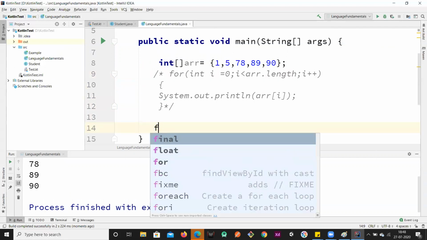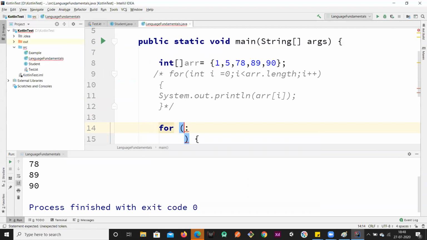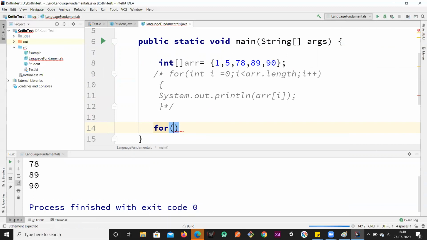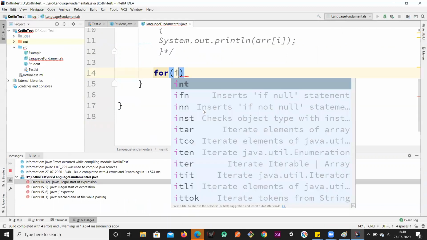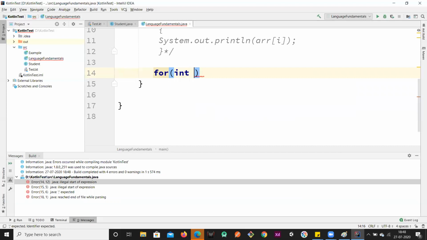So the syntax for the for each loop is also for each object. So for, and then we have to use a variable over here, right? So the variable would be int. Okay, so int x, and then from where I wanted to iterate: array.